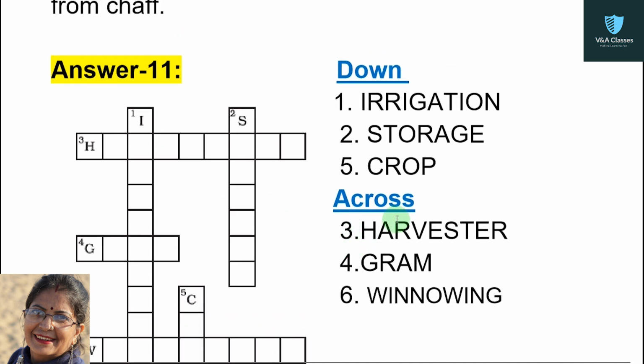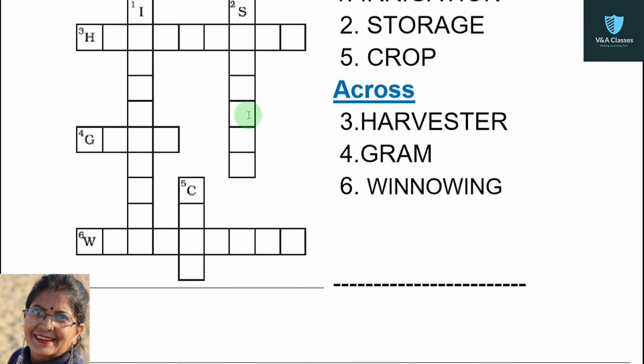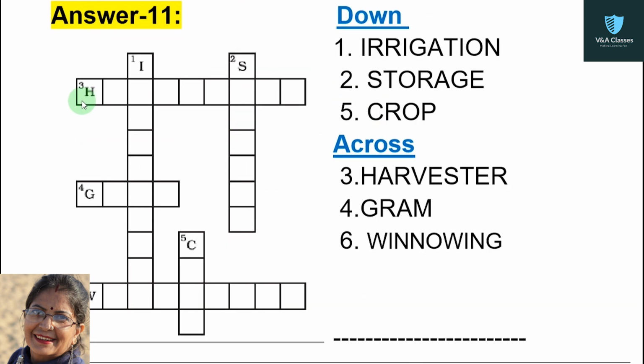Next one is for across. First question is a machine used for cutting the mature crop. Answer will be harvester. There are 3 across 1, 2 and 3. Okay. First answer is harvester. HARVESTER.